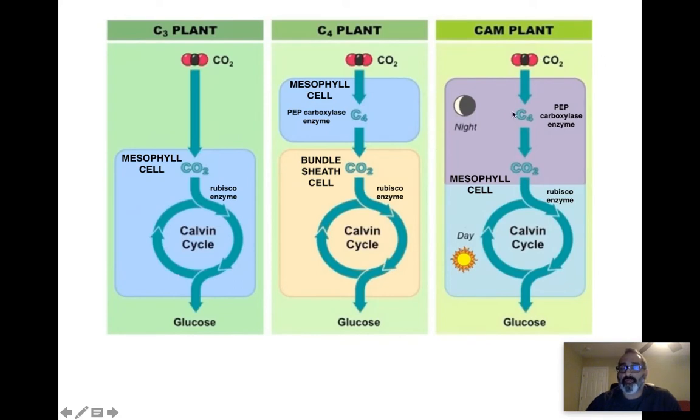They make the 4-carbon compound first, CO2 enters, but at night they're storing carbon dioxide. At night their stomata are open, closed completely in the day. So CAM plants' stomata are completely closed in the day, but how do they continue doing the Calvin cycle so that they can survive? They release the CO2 that they stored from the evening. Rubisco can now fix carbon dioxide and continue the Calvin cycle, making their sugar.